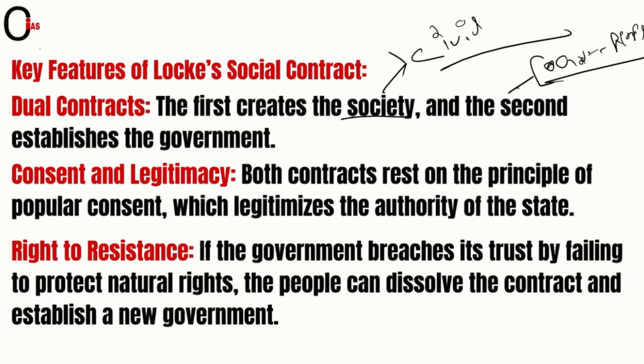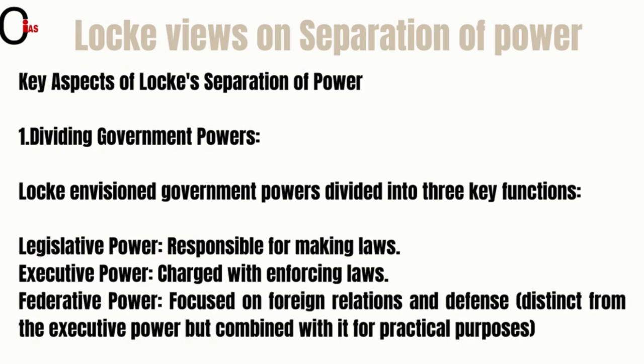And here if we look at the right to resistance, friends, in the second contract, what is happening here? If the government makes the law, and if you think that law is trying to harm you, you can resist the state, you can overthrow the state. So the major difference here is, if the law is made by the government and if the law is going to harm you, you can overthrow it or you can resist following the law, right? And that is what Locke says here.